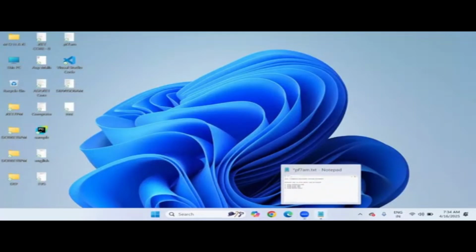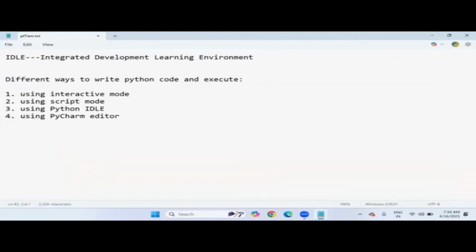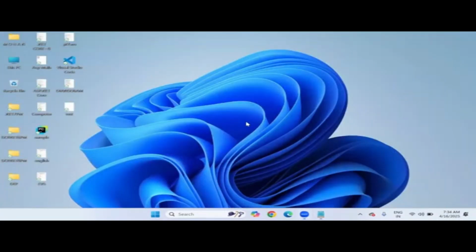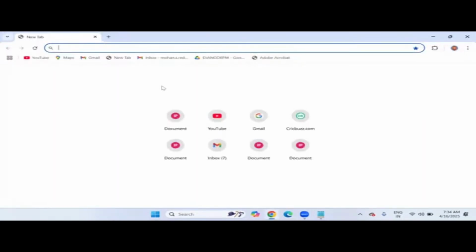Now it's time to set up the PyCharm editor. First you have to download it, and after that install it. So how to download? From where to download? Simply go to Google search and type in the search box, download PyCharm.